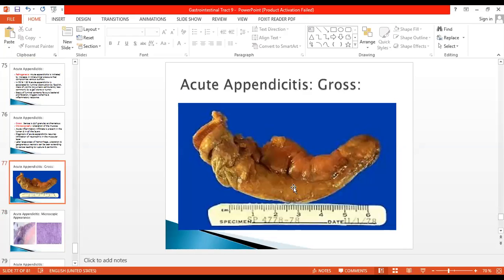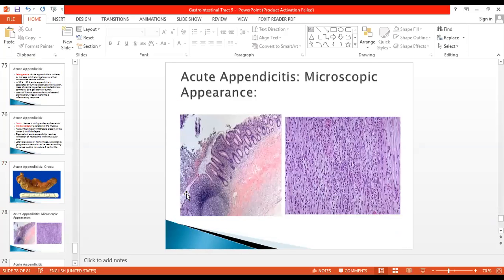This is the gross appearance of the appendix, as in your OSPE exam slide. You can see brownish discoloration. The appendix is large, rough and granular in appearance. This is acute appendicitis on gross appearance. Microscopically, you can see ulceration of the mucosa here. Inflammatory infiltrate is present in the lumen, and you can see a dense number of polymorphonuclear leukocytes present within the muscular layer of the appendix.